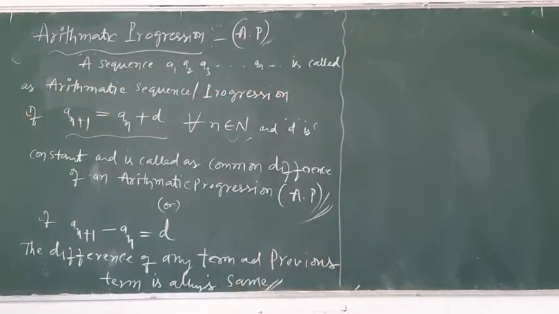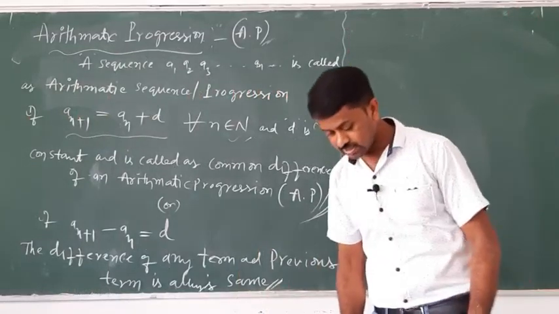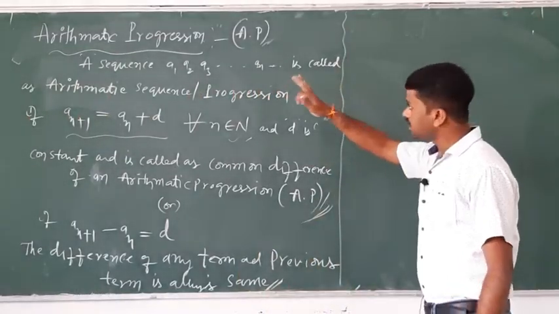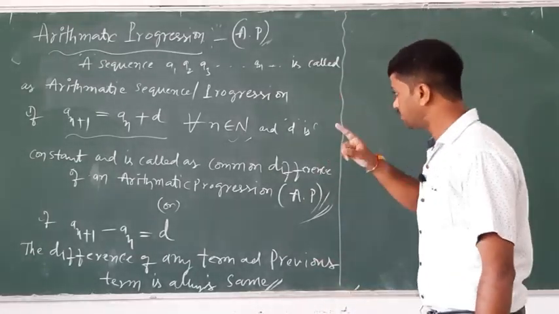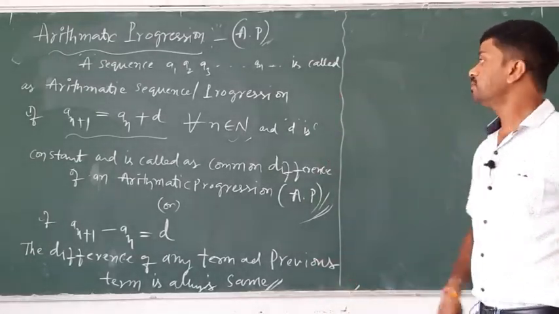In an arithmetic progression, a is the first term, also a1, and d is the common difference.